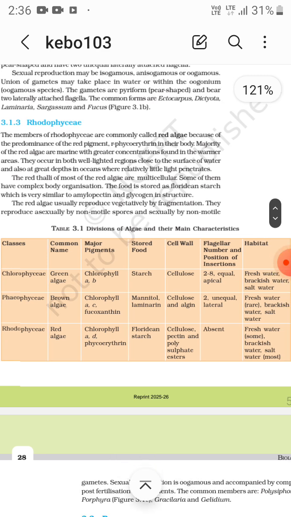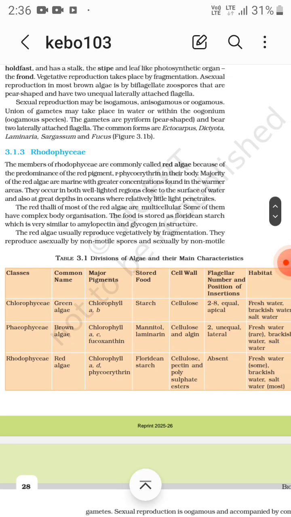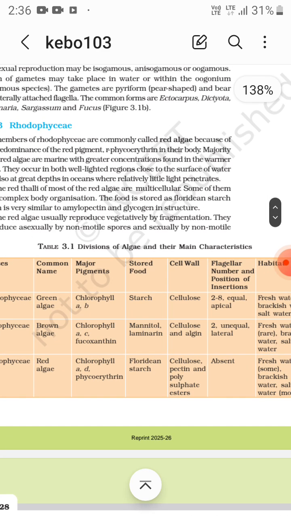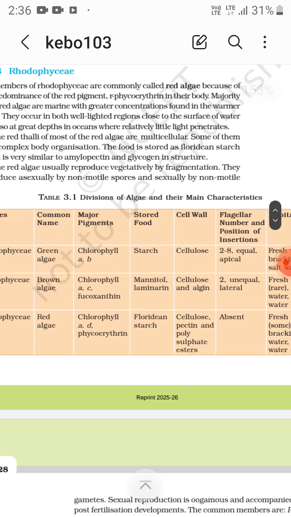Now this table discusses the divisions of algae and their main characteristics. The three classes of algae are Chlorophyceae, Phaeophyceae, and Rhodophyceae. Common names: green algae, brown algae, red algae. Major pigments: chlorophyll a and b, chlorophyll a and c with fucoxanthin, that is carotenoids, and then chlorophyll a and d with phycoerythrin.